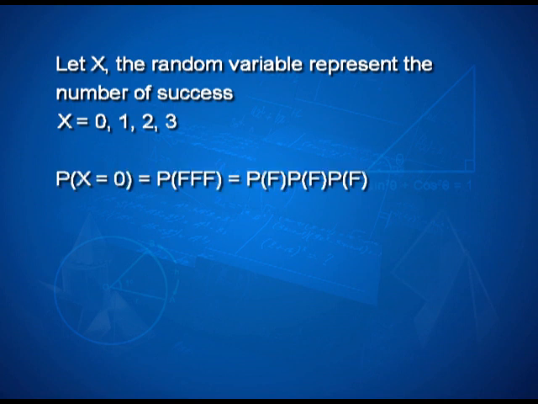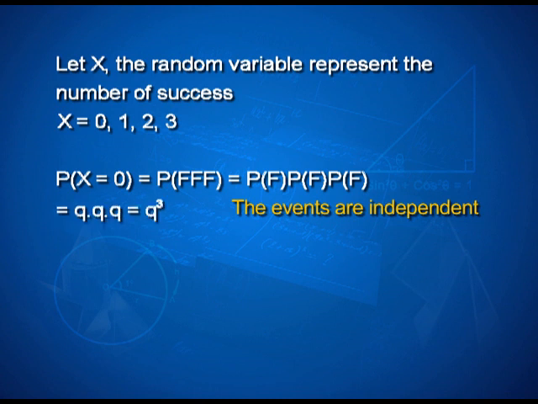Probability of X equal to 0 is the same as probability of F into probability of F into probability of F, because the events are independent. And therefore, I get q into q into q, same as q to the power 3. In terms of numbers, it will be 5 by 6 to the power 3.